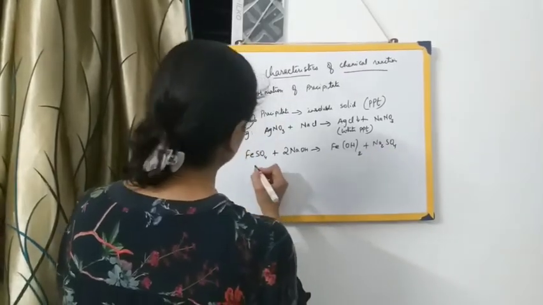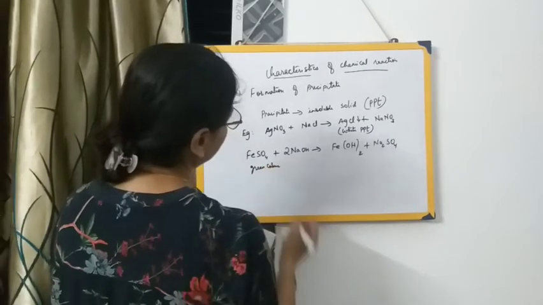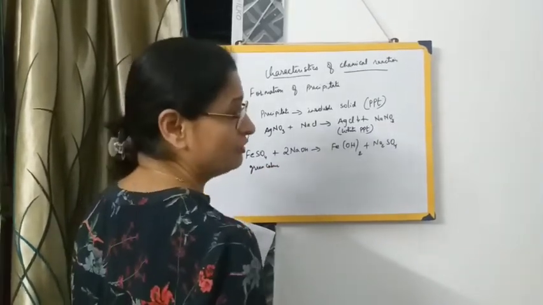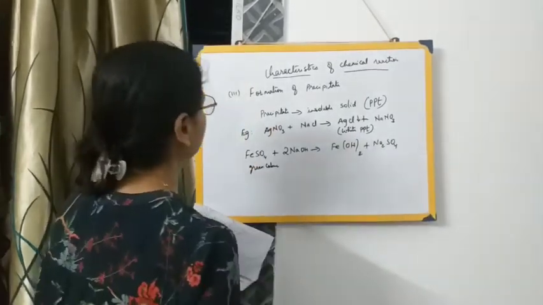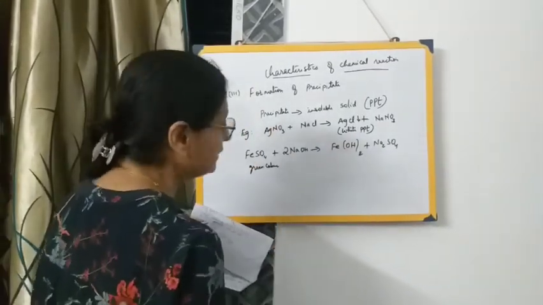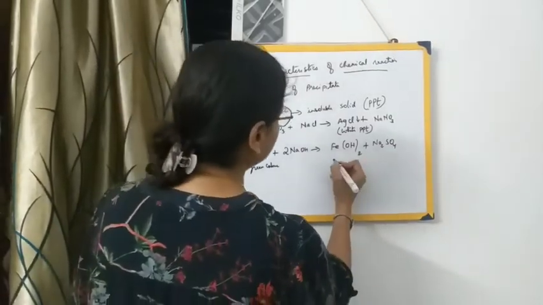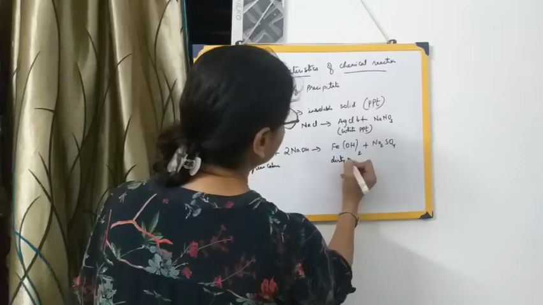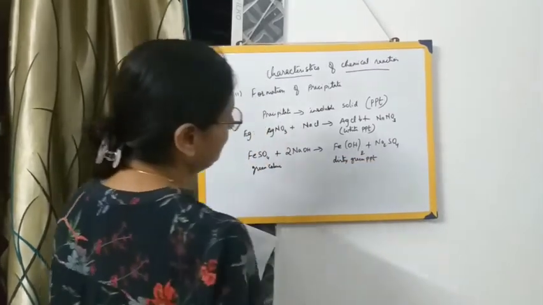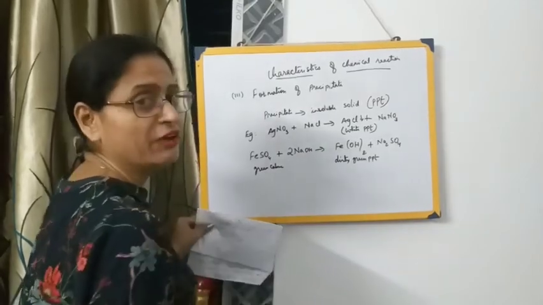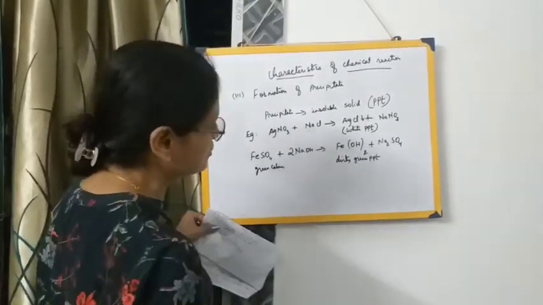Now ferrous sulfate is green in color, a green colored crystal. When you mix it in water, a green colored solution will be formed. Sodium hydroxide is colorless, and we are getting ferrous hydroxide, which is a dirty green precipitate. Dirty green precipitate. Extremely important reaction. Again, you will be having it in your class 10 also. And the color of the precipitate is extremely important.